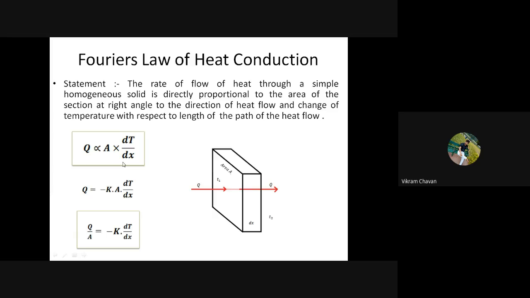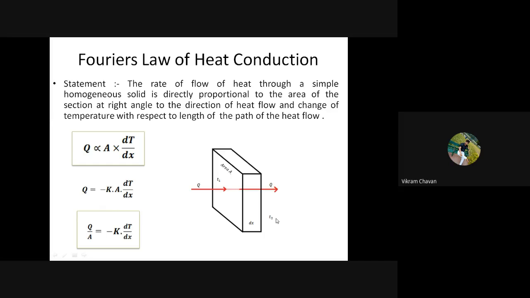So according to Fourier's law, we can state that q is directly proportional to capital A multiplied by dt divided by dx. To normalize this proportionality sign, we have to introduce one constant, capital K. Here we have introduced the negative sign also, to accommodate the negative sign of this dt, that is the change in temperature.